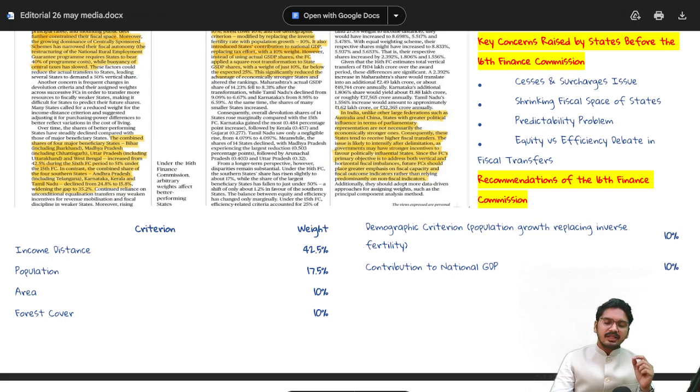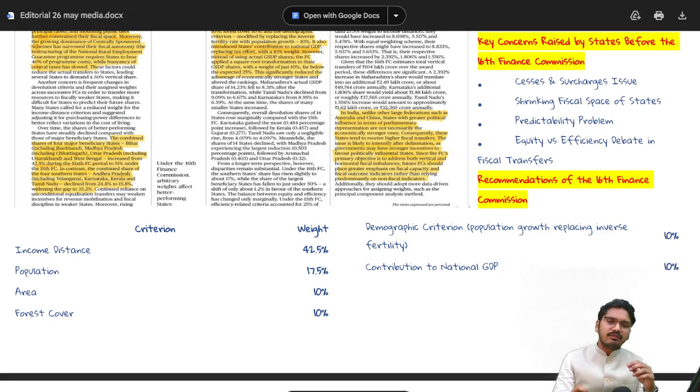and demographic criteria. Now, here we get to see an efficiency-led parameter. All the previous parameters, excluding the forest cover, were on the basis of equity or the structural part. But here we get to see that there is a shift from equity to efficiency. The region which has better managed its population will get 10%.